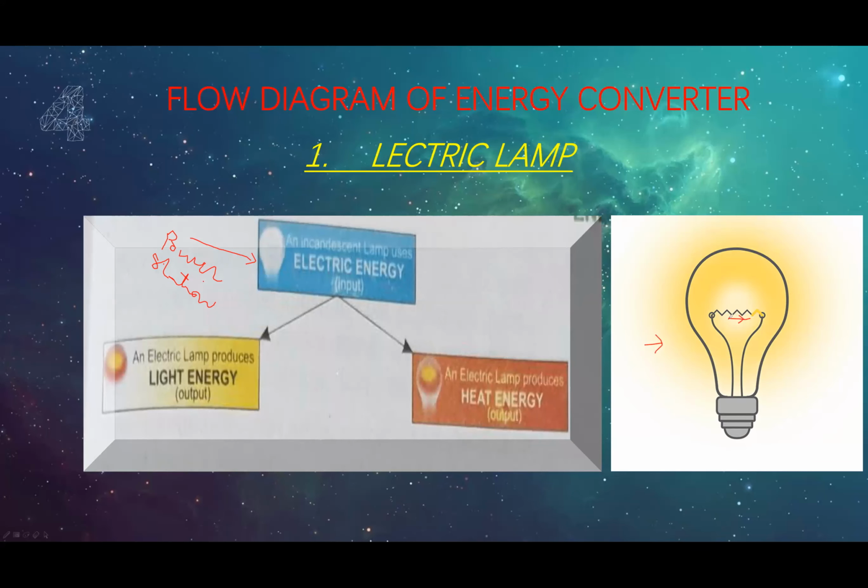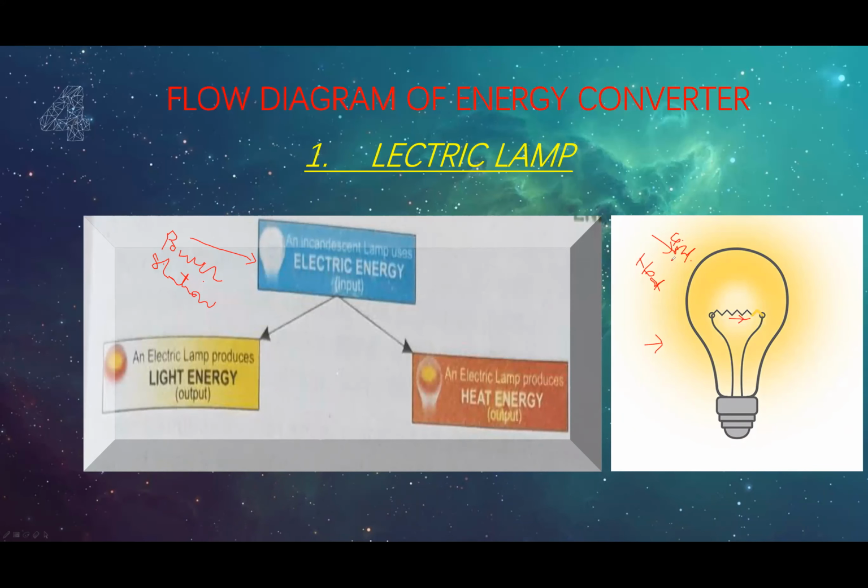So work is done, energy transfer takes place, and that energy is converted into light and heat energy. The yellow is light, and the white you may consider as heat. So the energy transformation takes place, and from one kind of energy, electrical, we get two kinds of energies, heat energy and light energy.